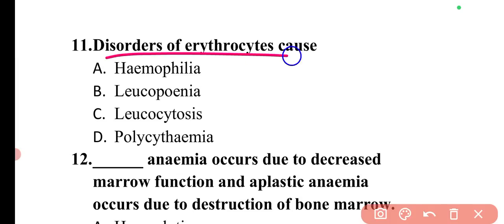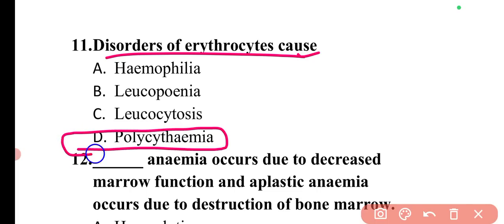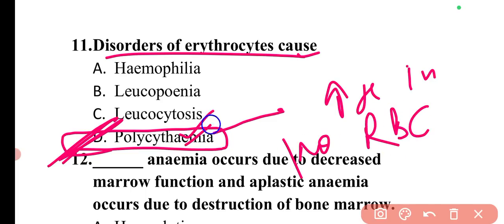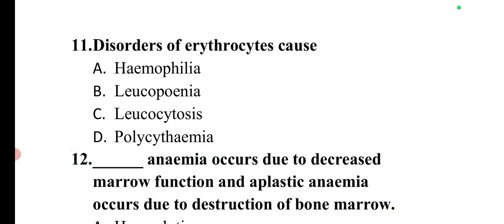Next question is: disorders of the erythrocytes cause. So the disorders of erythrocytes cause polycythemia. So here option D is correct. Polycythemia is an increase in the number of RBC. Increase in the number of RBC is polycythemia. So this term is very, very important.